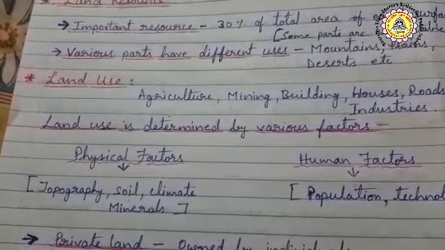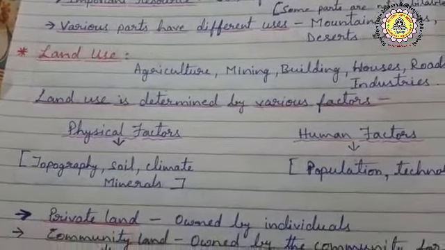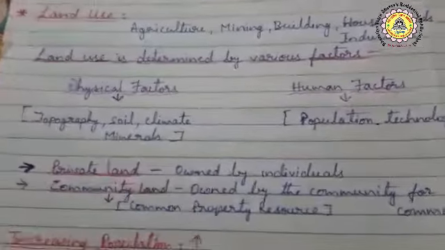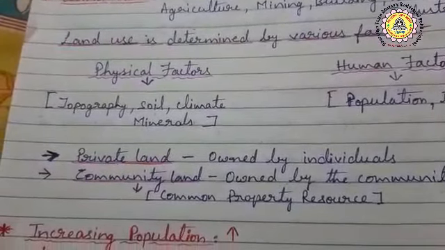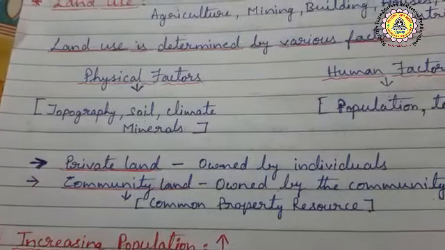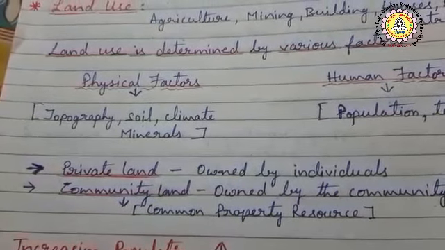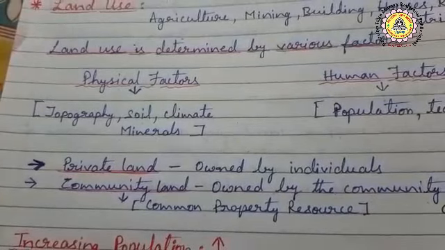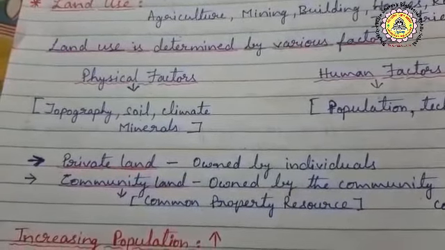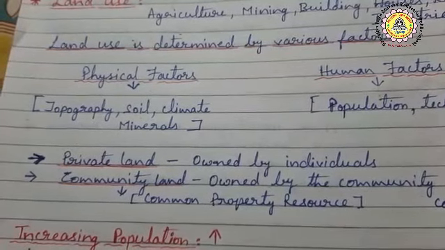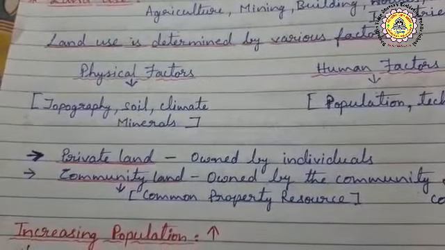What is topography? Topography means different kinds of landforms, like mountains, plateaus, plains, etc. In this, the plains are useful for human habitation, plateaus are useful for mining, and on the mountains we find the vegetation cover.